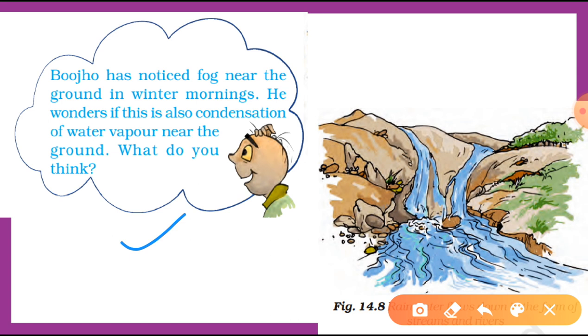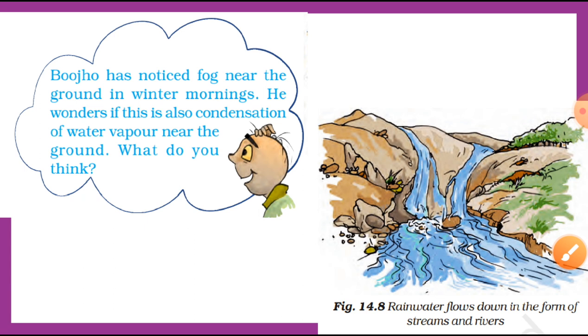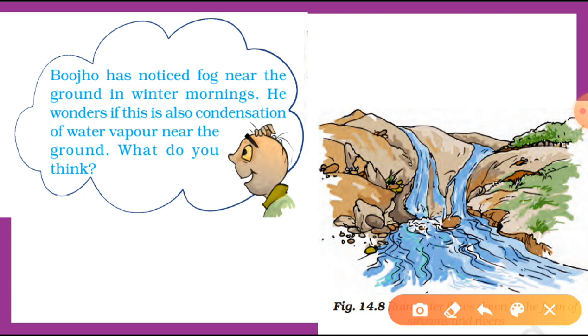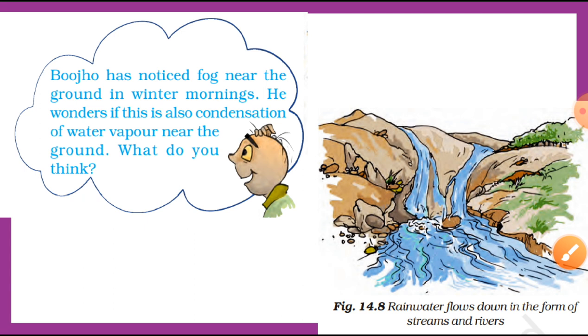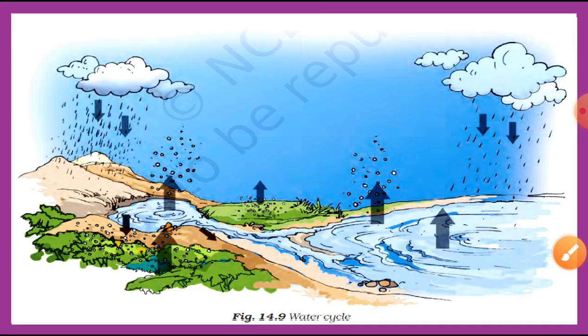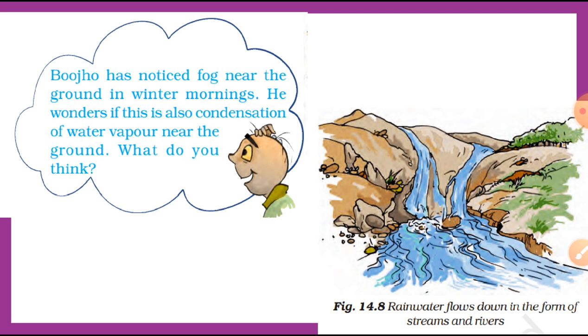Now class, we have studied this thing. Now onwards we have to understand this concept. Here on the second picture you can see rainwater flows down in the form of streams and rivers. Now we will understand the next topic, that is back to the ocean, and we will understand how rainwater comes back to the ocean and helps all of us.